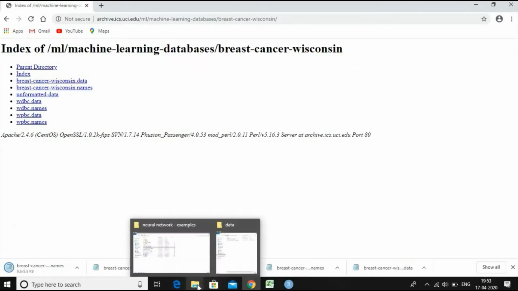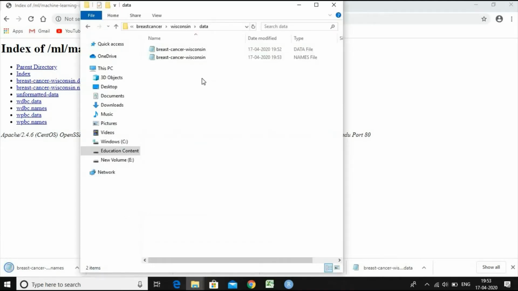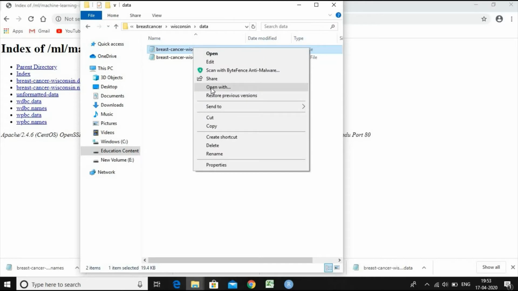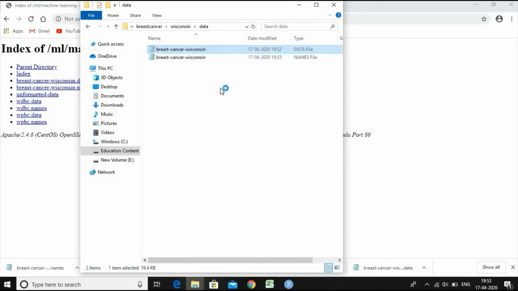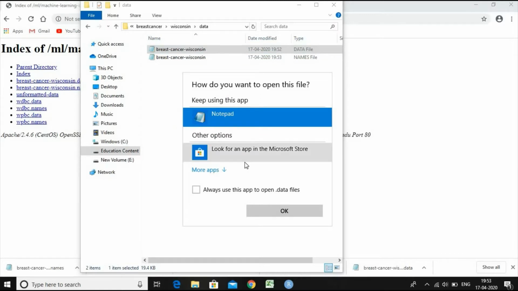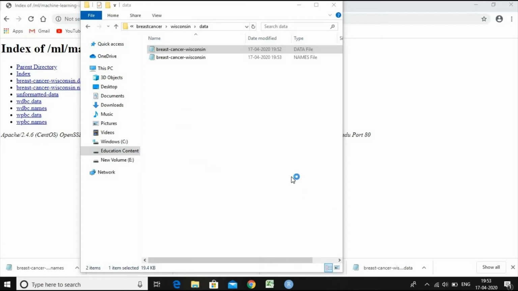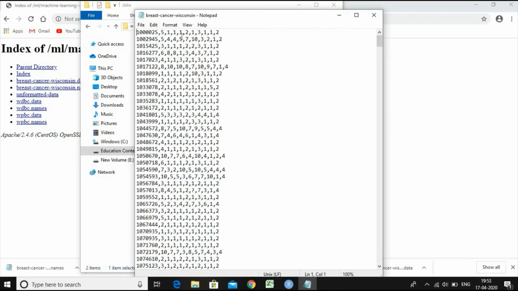Then go to the directory where these two files have been downloaded. The first one is the data. You can open it with Notepad. The dataset opens.